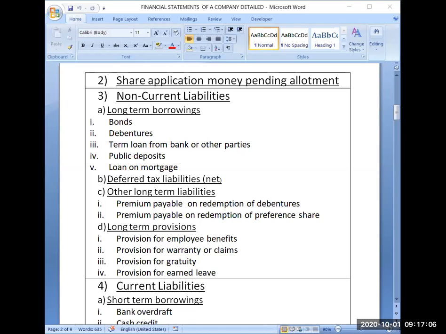Now term loan means the loan taken for a fixed term, and obviously it will be a long term, maybe 5 years, 10 years, 15 years. It can be any term.